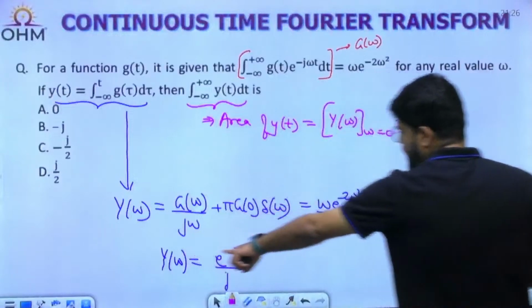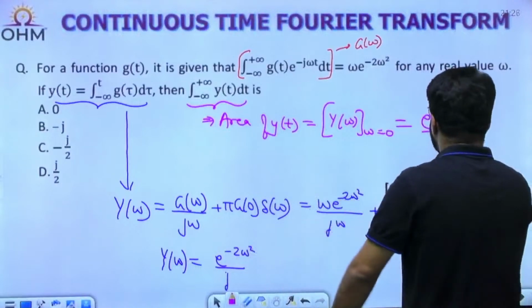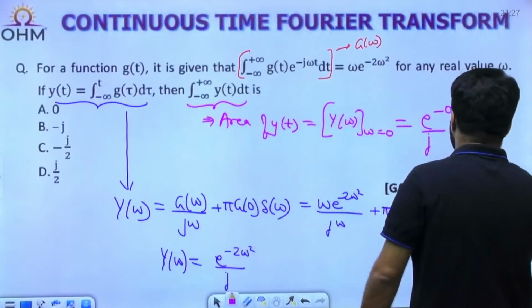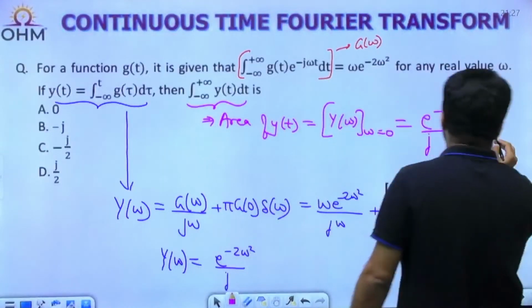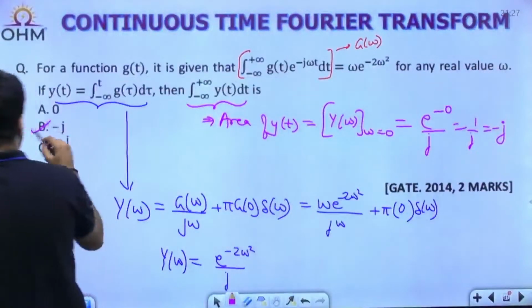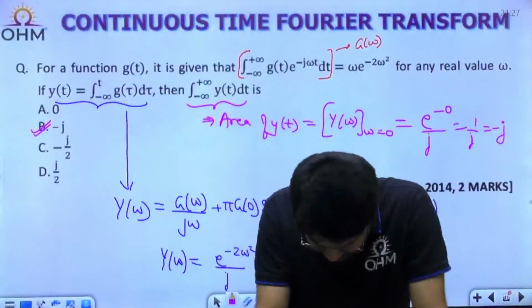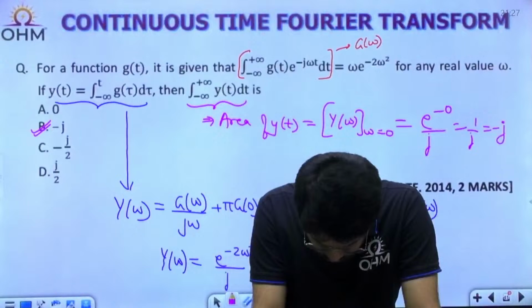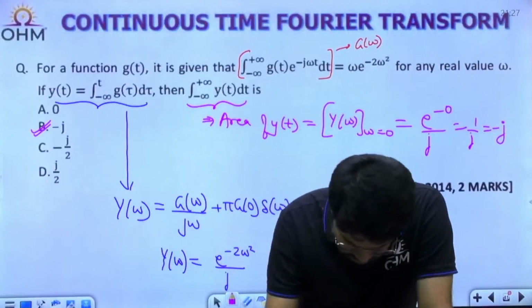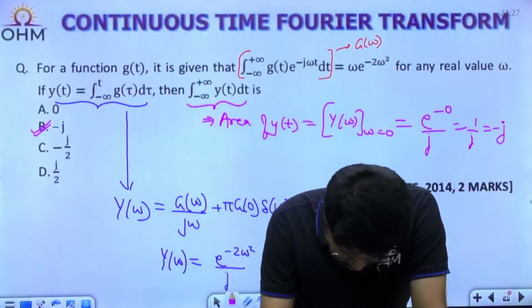So here let us put omega equal to 0. e to the power 0 upon j, e to the power 0 is 1, so the answer is 1 upon j, which is equal to minus j, correct? Very correct answer, option number B. Yes, good going. Option number B it is.